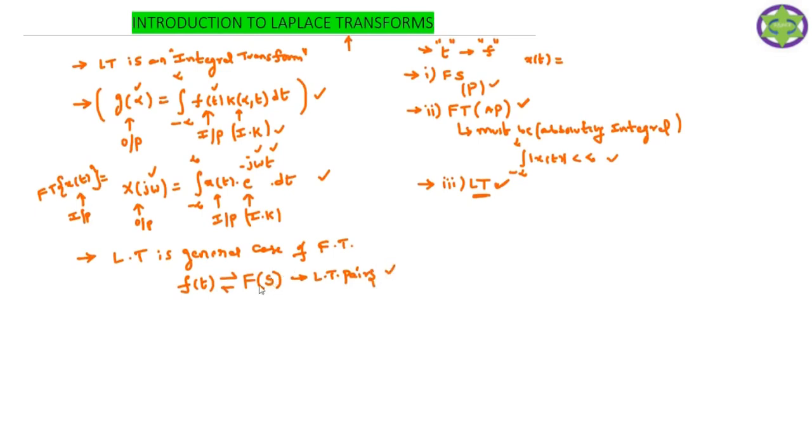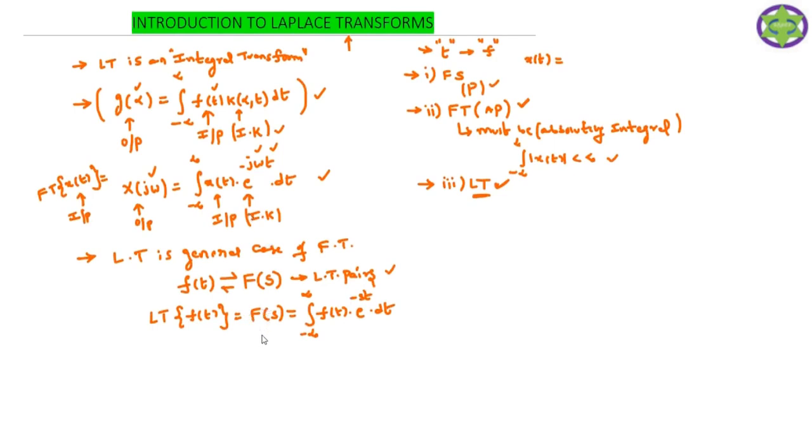Now, how can you define the Laplace transform of a signal f of t? The Laplace transform of f of t, a time domain signal, is equal to the signal in the frequency domain, that is F of s. That is equal to the integral from minus infinity to plus infinity of the time domain signal f of t times e power minus st dt.